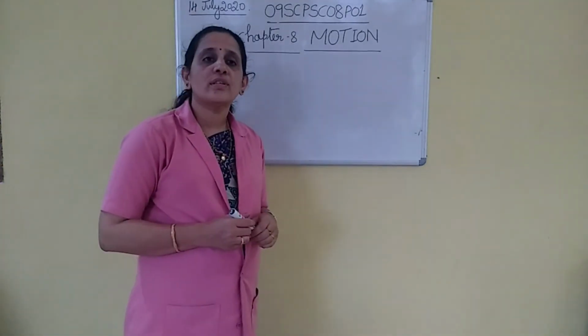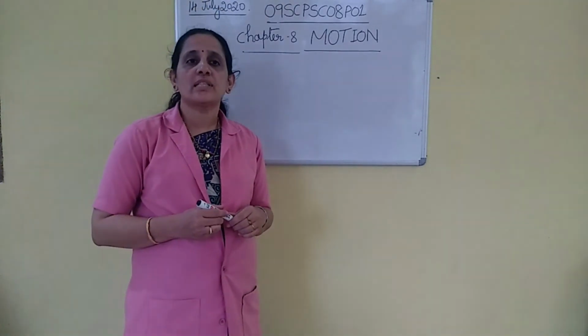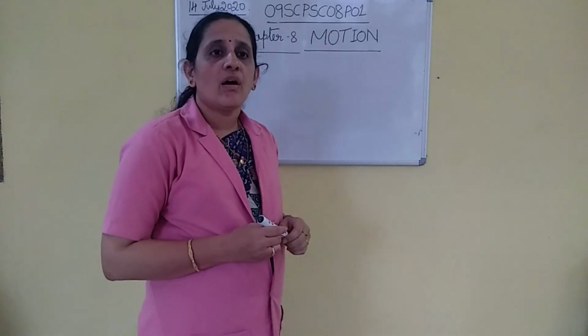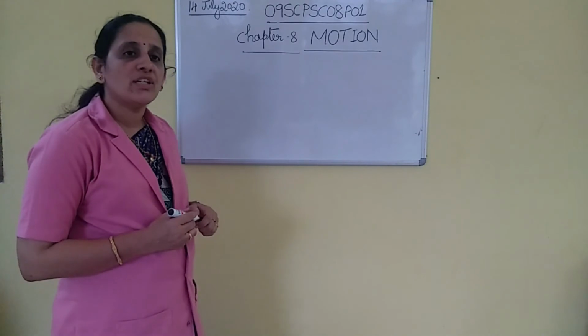In case the velocity of an object is changing at a uniform rate, then the average velocity is given by the arithmetic mean of the initial velocity and final velocity. So that is called average velocity.